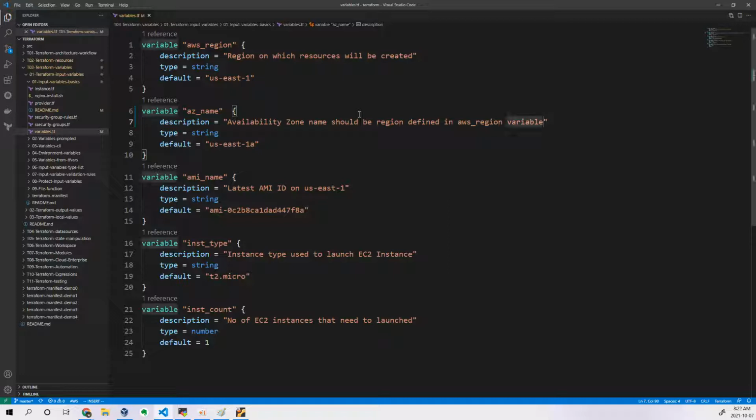Okay, so in this way a person can understand now. Which means that you cannot write a different availability zone in a different region for this particular parameter. So that's the reason we have written it.